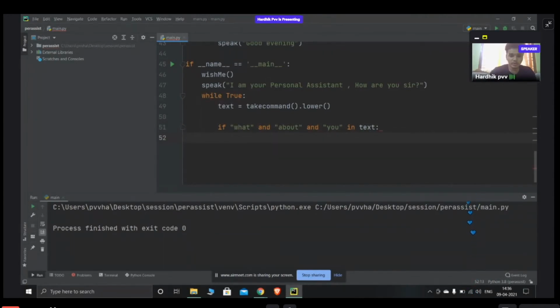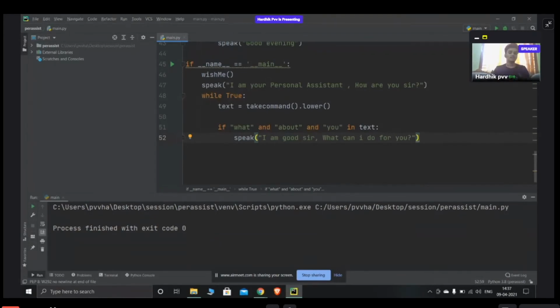If what about you is in the text, that means when the user input contains what about you, I want it to speak: I am good, sir, what can I do for you? So this is the command which I want to work now.